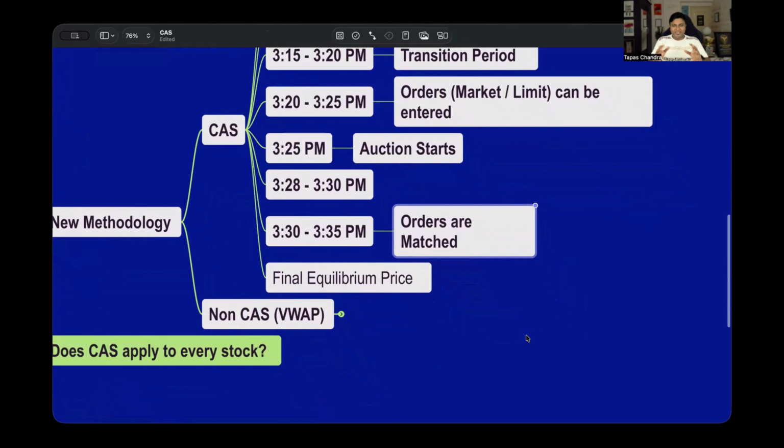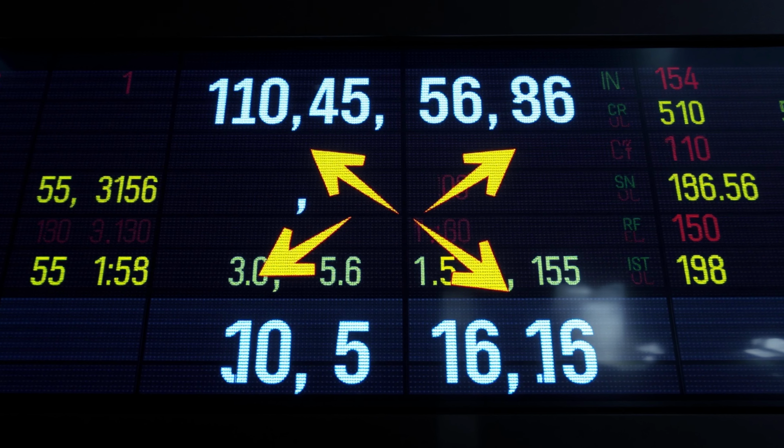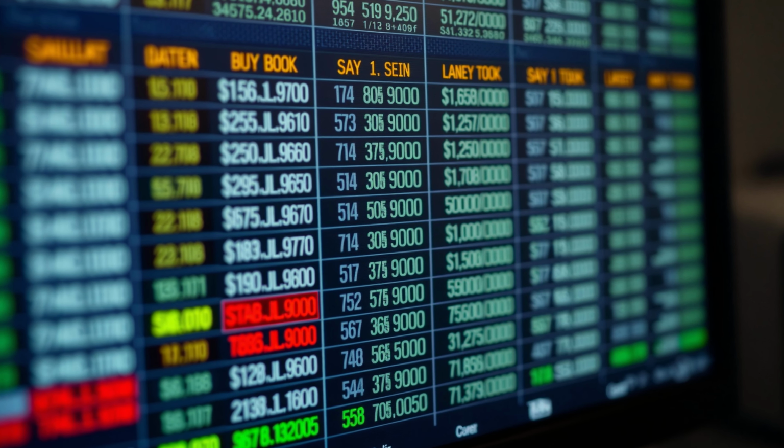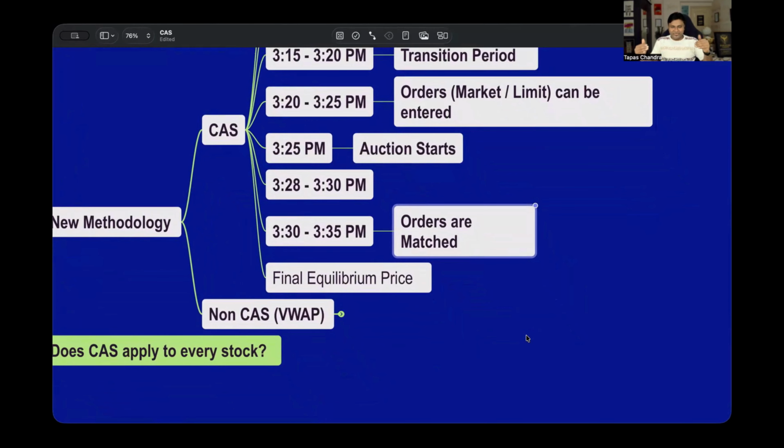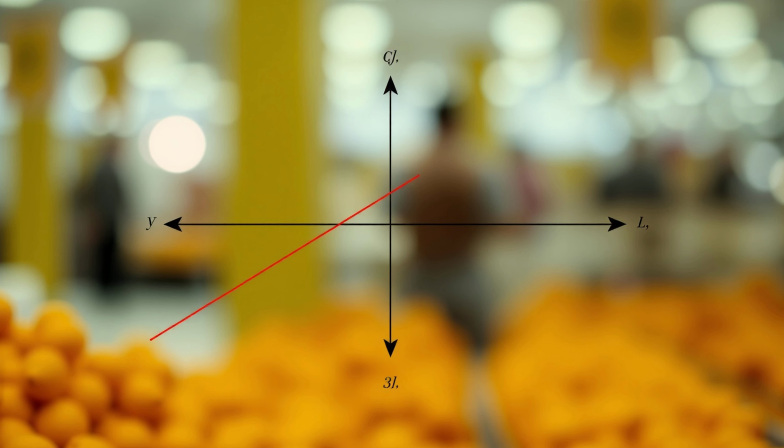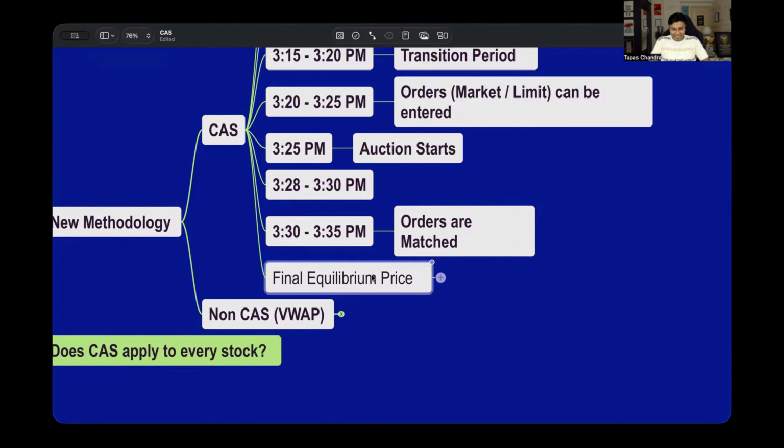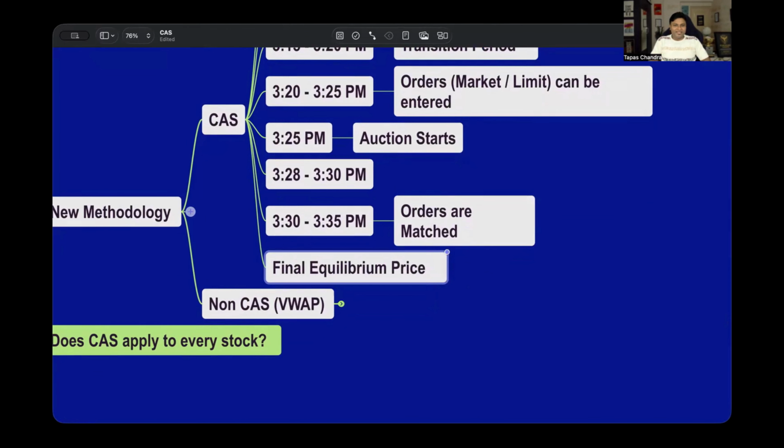Order is matched means the exchange will try to match the orders from buyers and sellers. Let's think that if any stock is at 1400 rupees, there are so many people who are buyers at 1400 and sellers at 1400, so they will be matching those orders. So the objective is very simple: to discover the equilibrium price where the maximum executable quantities can be matched. Okay, so now let's talk about the example of how this matching happens and how this final equilibrium price is determined. So the example is going to be like this.